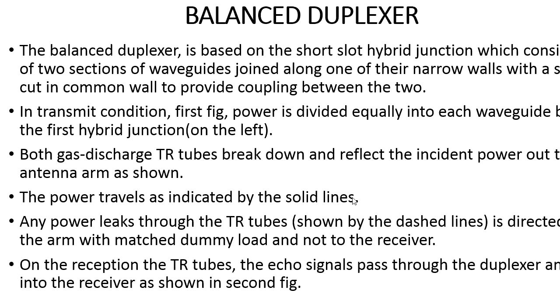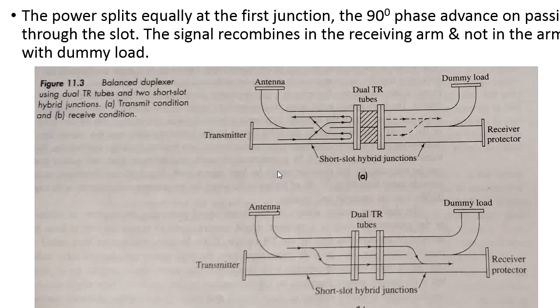Next, let me discuss the types of duplexer. Whatever I have written here, let me explain with the diagram. This is the balanced duplexer. The duplexer transmits the signal, and whenever it transmits, it protects the receiver part of the radar. Whenever it is receiving the echo signal, it blocks the transmitting part of the radar. First, let me explain the construction of the balanced duplexer.